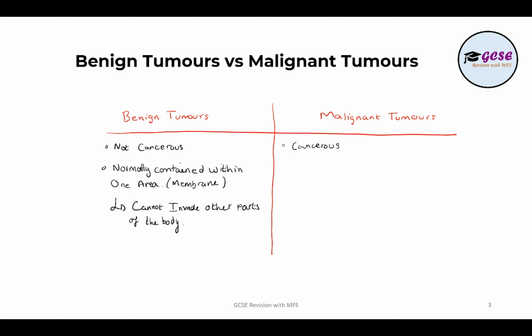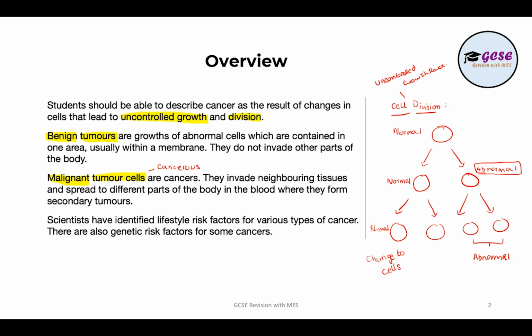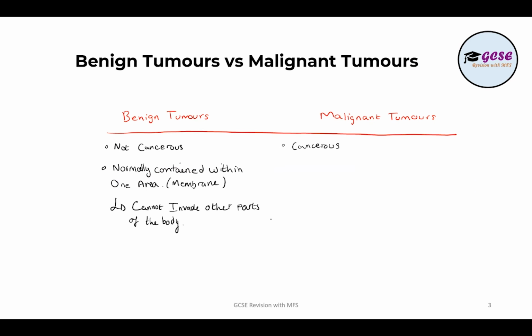Okay, so we've got benign tumors there. They are not cancerous. They are normally contained within one part of the body, and they are the growth of abnormal cells. You can add that in. Both benign tumors and malignant tumors are the growth of abnormal cells. Okay, let me just draw that line. Now, benign tumors is that.